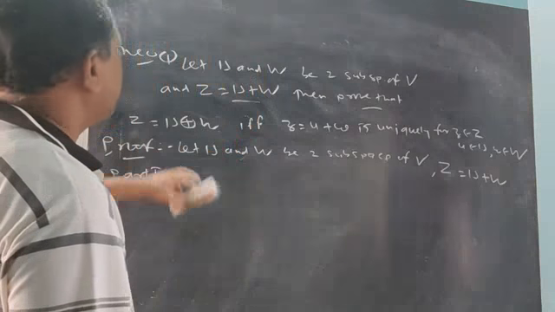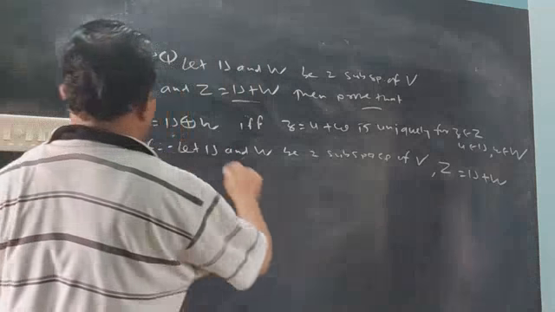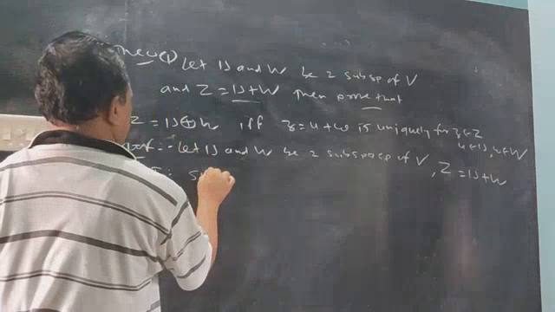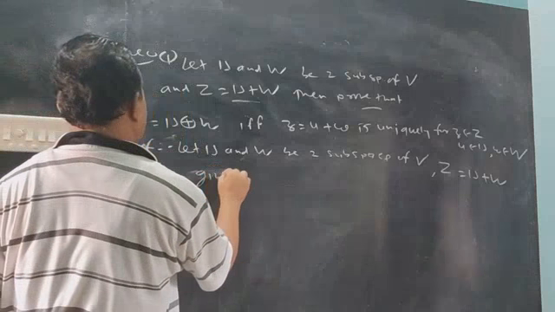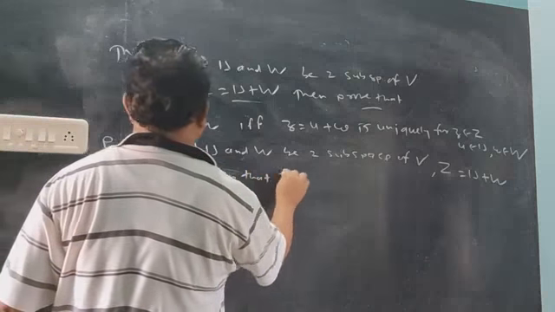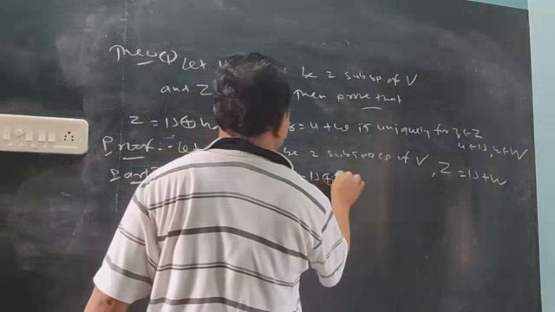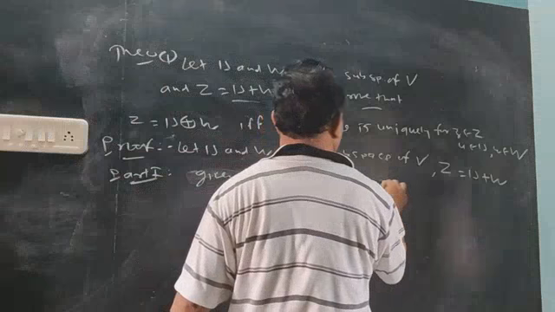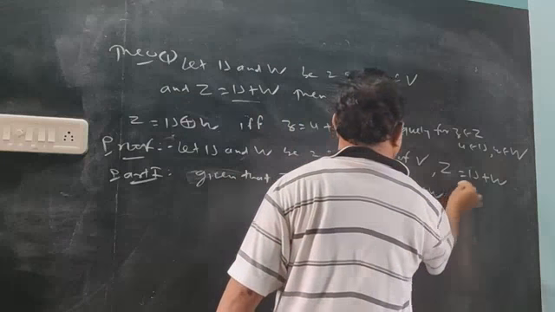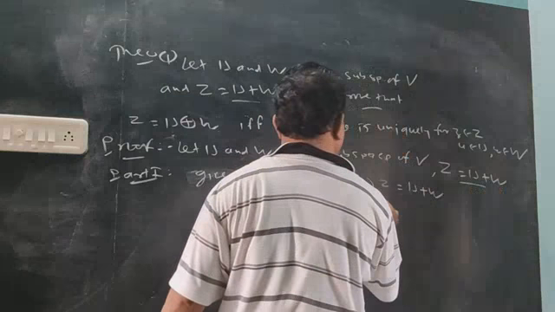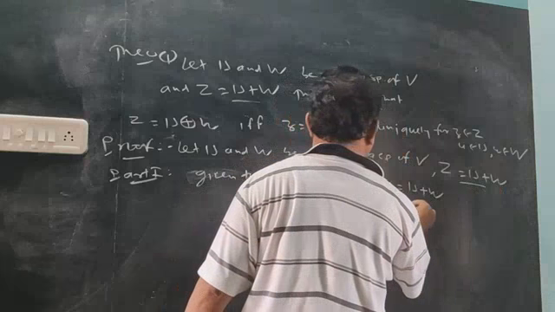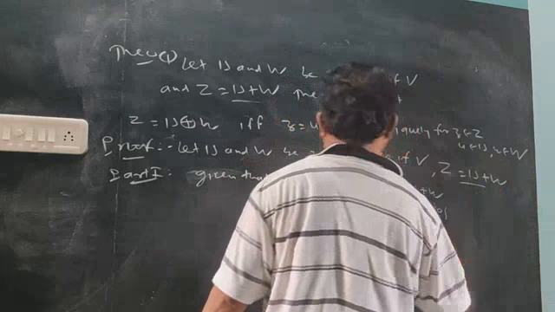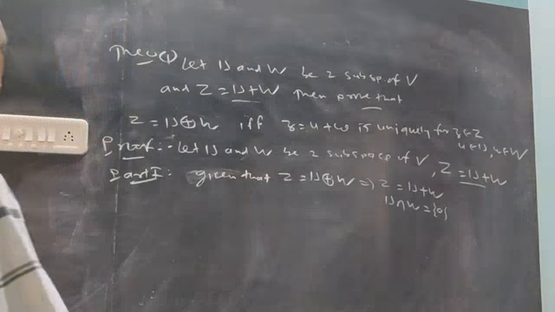In the first part, suppose given to you that this Z is a direct sum. So direct sum is two points: Z is an ordinary sum, which is already given, and second, their intersection will be 0.